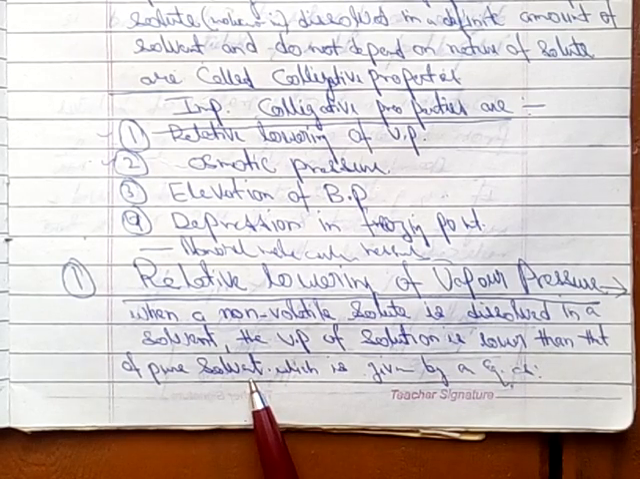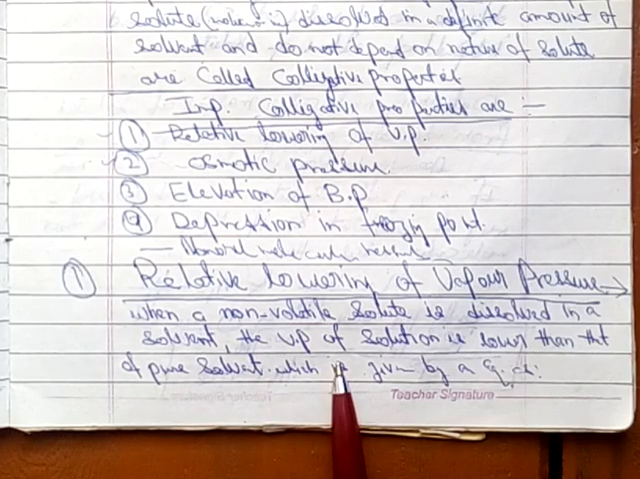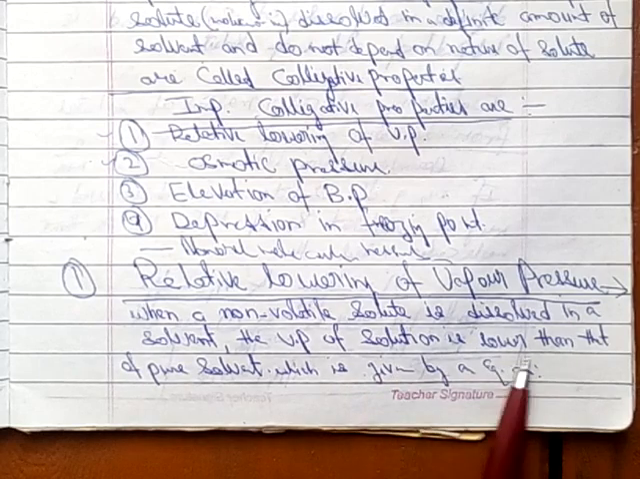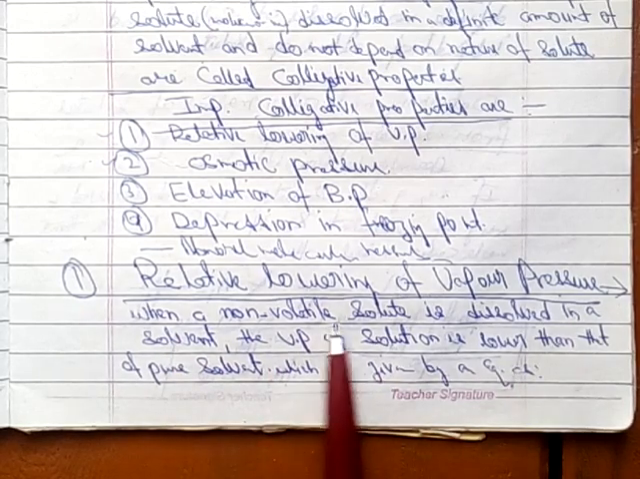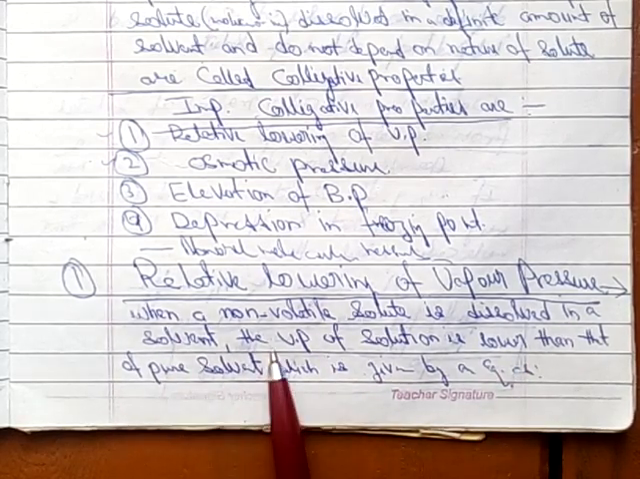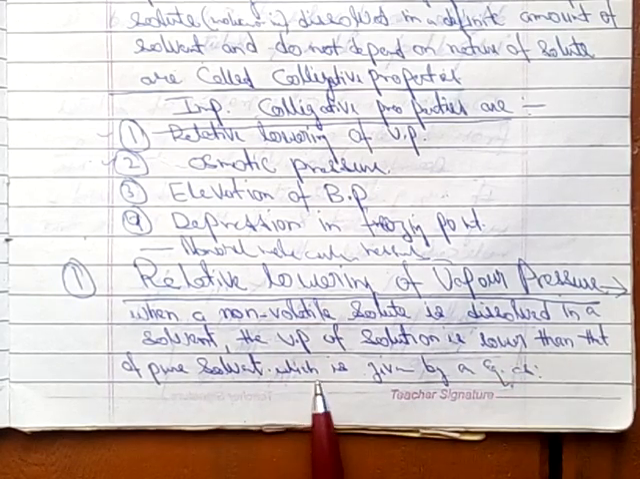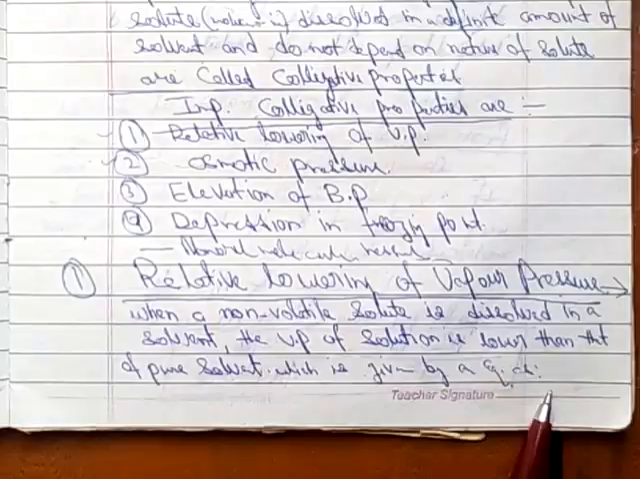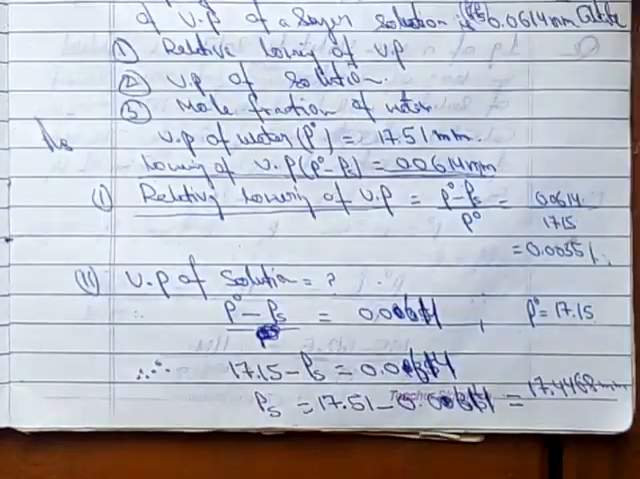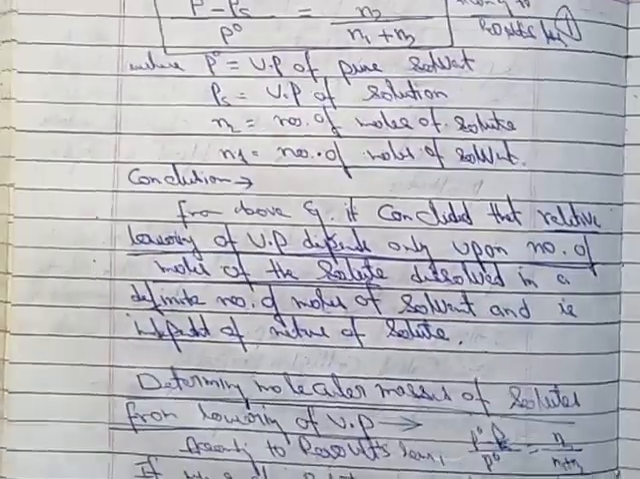If there is pure solvent, we are heating, we are getting more vapor pressure, but when the non-volatile solute is mixed in it, vapor pressure gets lowered. When a non-volatile solute is dissolved in a solvent, the vapor pressure of solution is lower than that of pure solvent, which is given by an equation. The equation is very important and is used in numericals.